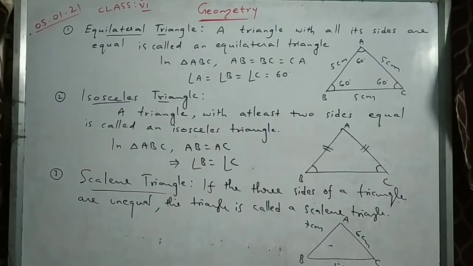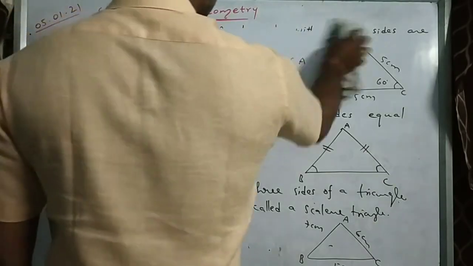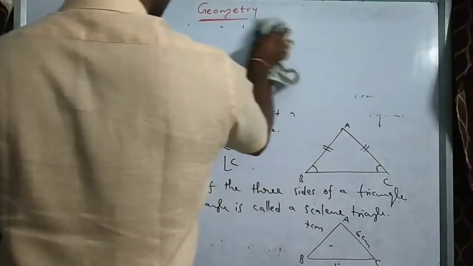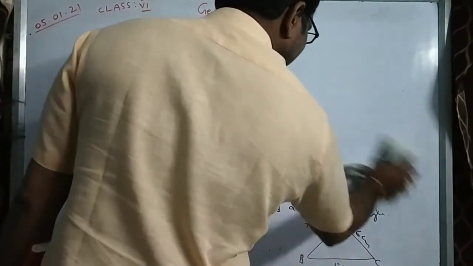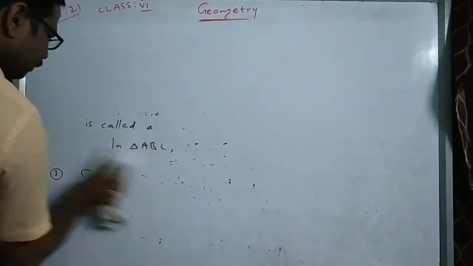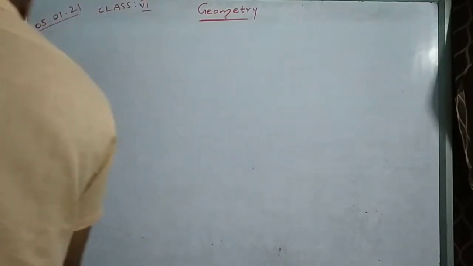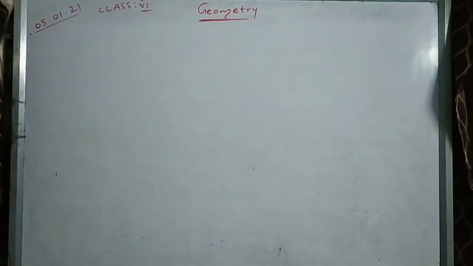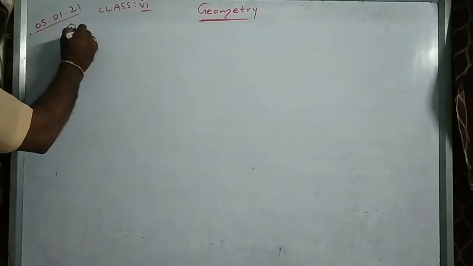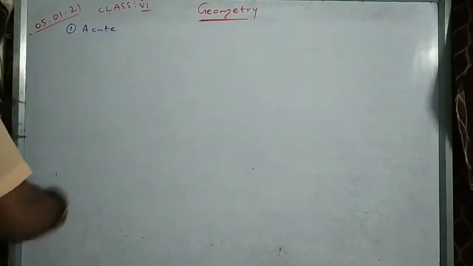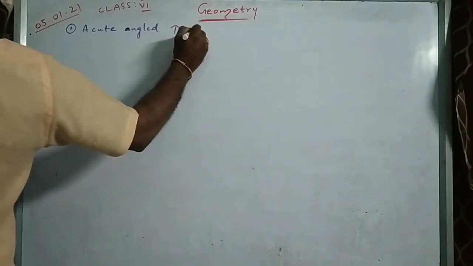Now let me explain, according to angles also we have three types. Acute angle, right angle, obtuse angle. Right? Let me say those also. According to angles we have three types. First one is acute angled triangle.